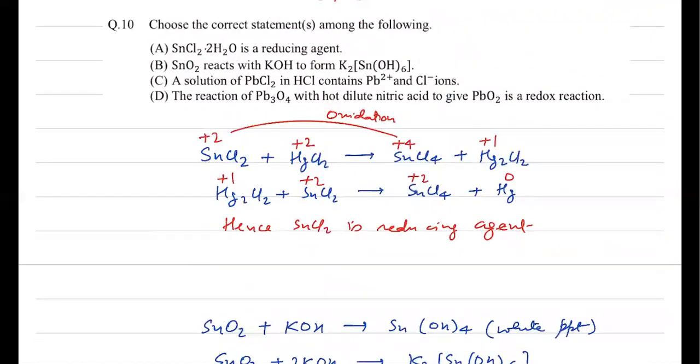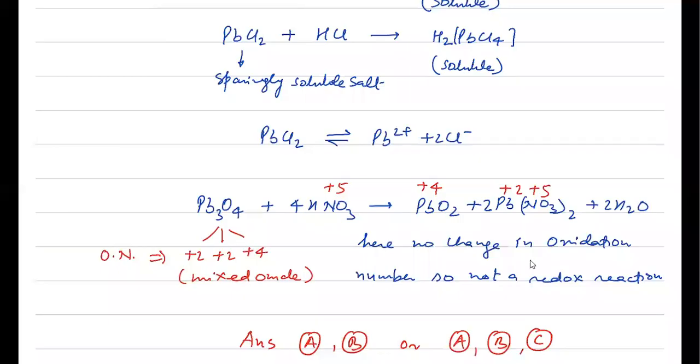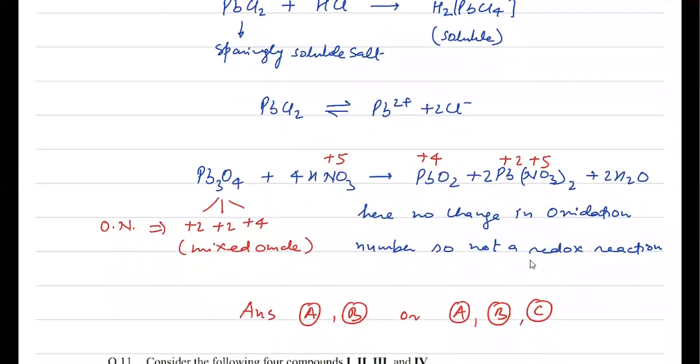The statement, the reaction of Pb3O4 with hot dilute HNO3 gives PbO2 is a redox reaction, you can notice that this statement becomes wrong because of this last term, redox reaction. So only statements A and B are correct. Although in some cases you can say ABC are correct. So you can write two answers, AB or ABC. So the answer for the question is AB or ABC. Better will be AB over here.